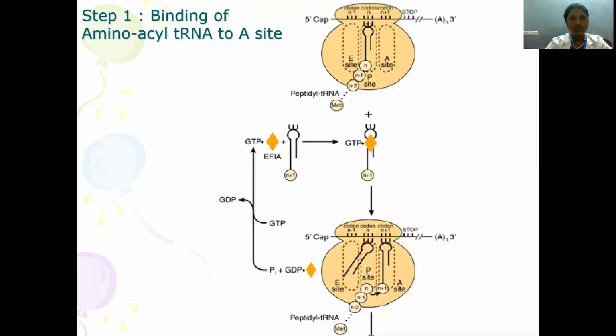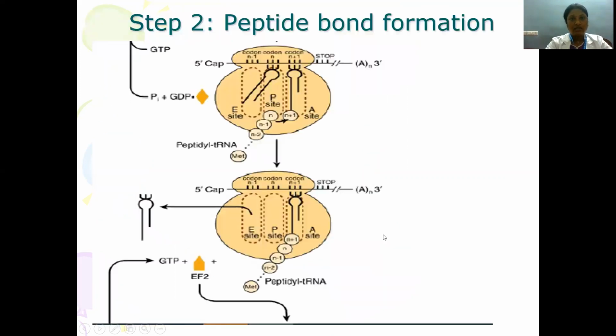So here, this is step 1, which is binding of amino acid tRNA to the A site. Here at the A site, the N+1 amino acid is coming, the charged tRNA is coming and binding with the anticodon on the tRNA and the codon on the mRNA. The second step is peptide bond formation.